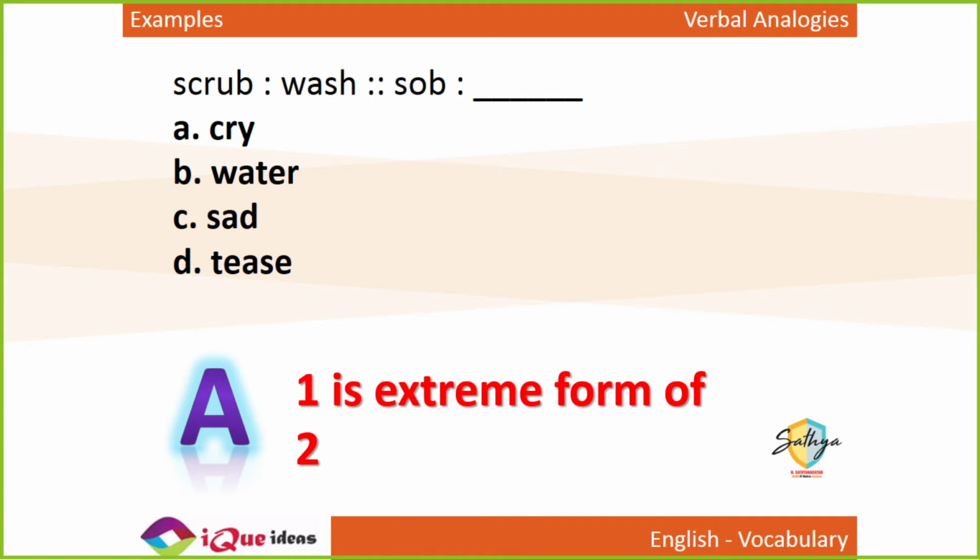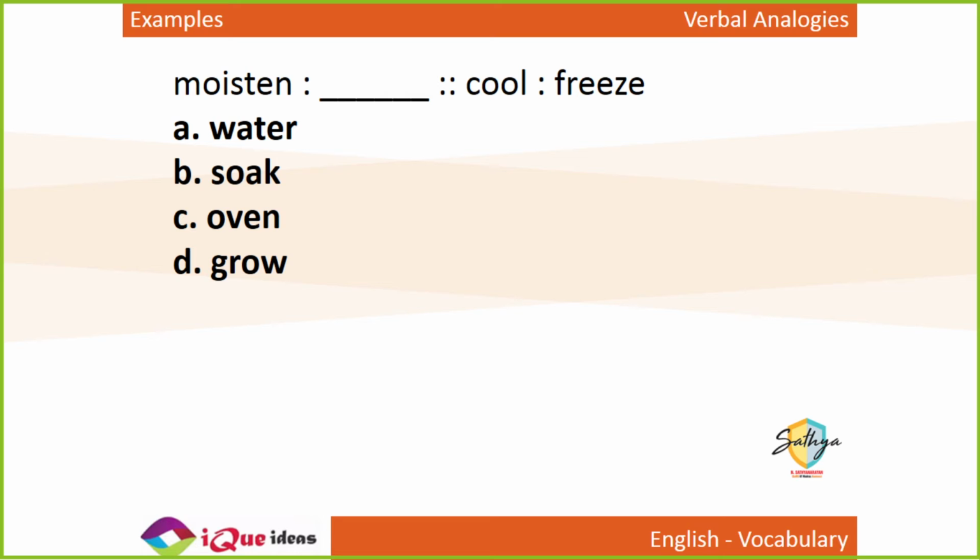Okay. Chalo. Next one. Moisten is to dash as cool is to freeze. You have to understand the relation correctly. A lot of you are not getting it right. First of all, cool and freeze. To cool something is thanda karna. To freeze something is ekdam thanda kar dena.